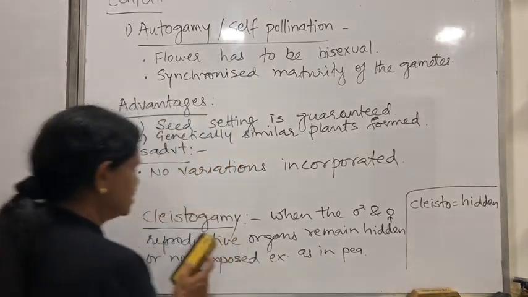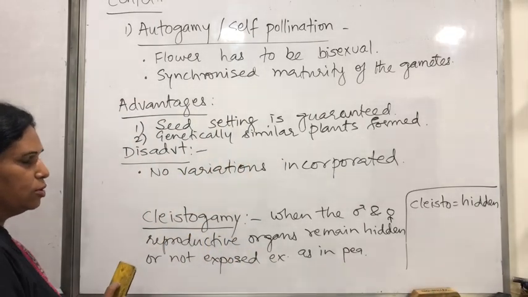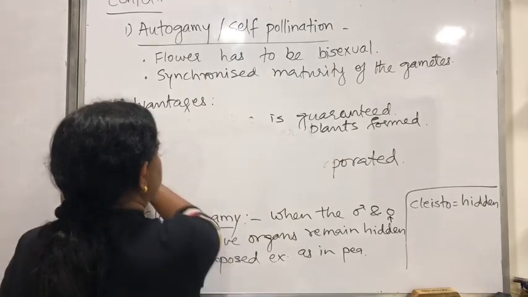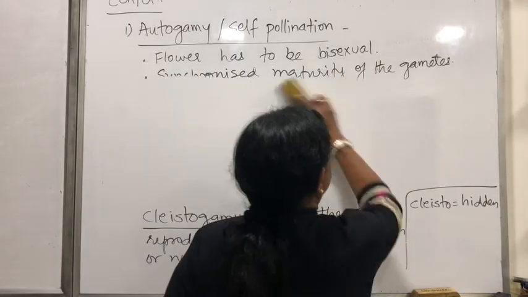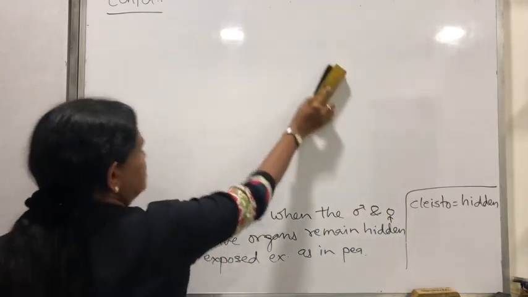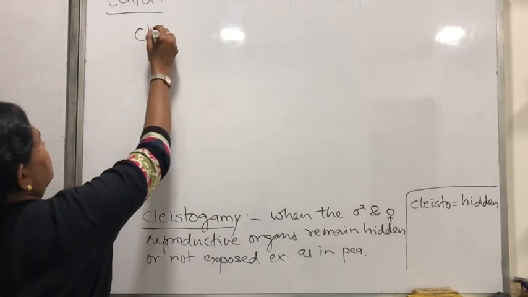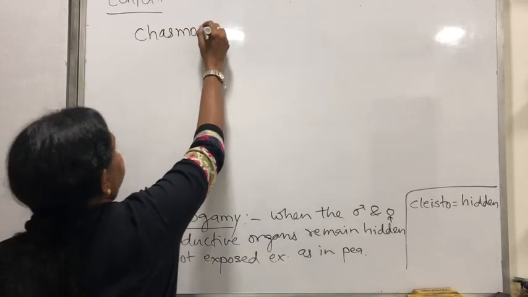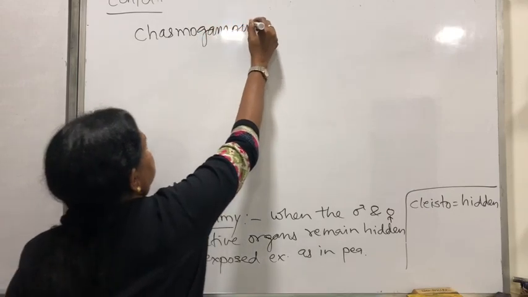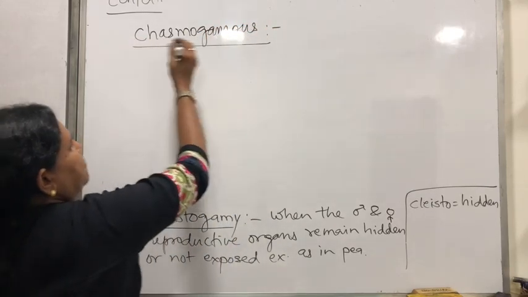तो अगर कुछ फ्लावर्स क्लिस्टोगैमस होते हैं तो कुछ प्लांट्स में दूसरे टाइप के फ्लावर्स भी आ सकते हैं जिसको बोलेंगे हम chasmogamous flowers. So let us see, if there are flowers which are clistogamous, then there are flowers which are chasmogamous. So what is chasmogamy?